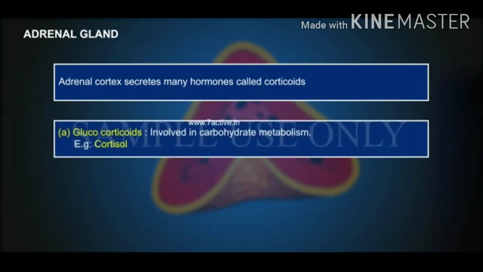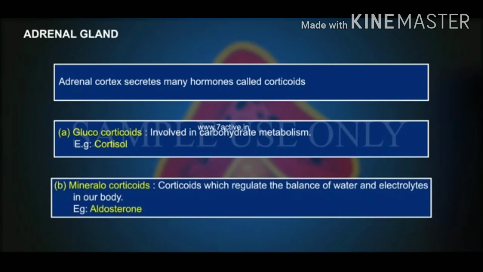A. Glucocorticoids, involved in carbohydrate metabolism, example, cortisol. B. Mineralocorticoids, corticoids which regulate the balance of water and electrolytes in our body, example, aldosterone.